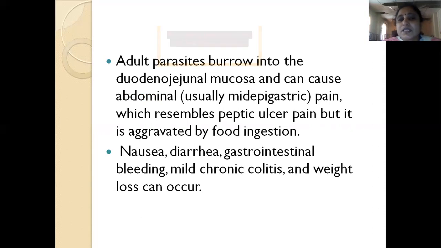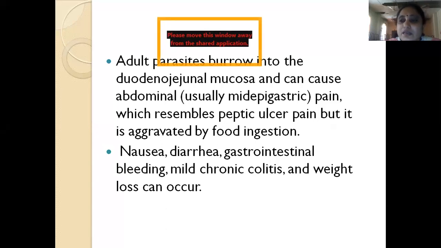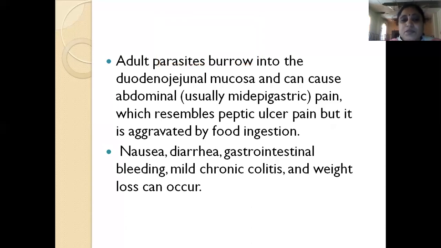These adult parasites burrow into the duodenojejunal mucosa, and they can cause abdominal pain. This pain is usually mid-epigastric and resembles peptic ulcer pain, but it is aggravated after food intake. The patient may also have nausea, diarrhea, gastrointestinal bleeding, and mild colitis-like symptoms, and weight loss can also occur with prolonged infection.